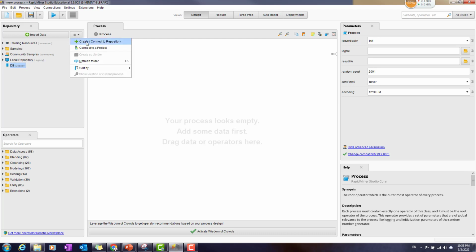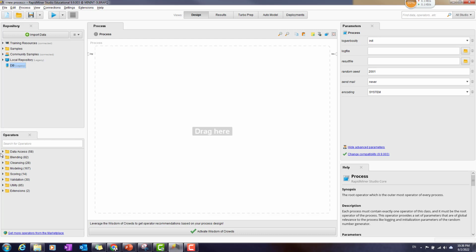So that's totally up to you about how you can connect into the repositories of the project. Another very important thing to highlight at the bottom left will be the operations. So here, if you want to use some kind of function in RapidMiner, and of course you will have to do it, this is a very important part.